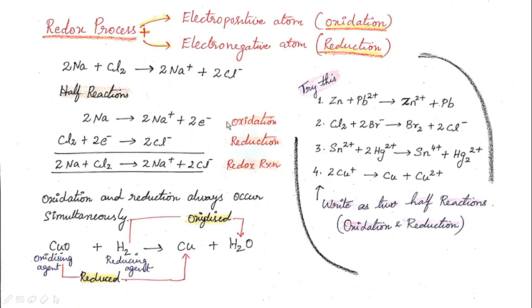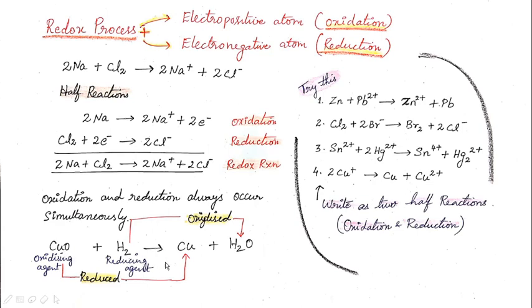So writing these two equations separately, and together we show by adding these two: 2 Na plus Cl2, which gives 2 Na+ plus 2 Cl minus. This is a redox reaction. So oxidation and reduction always occur simultaneously. Already I have told you this. So one more example to understand in depth here.